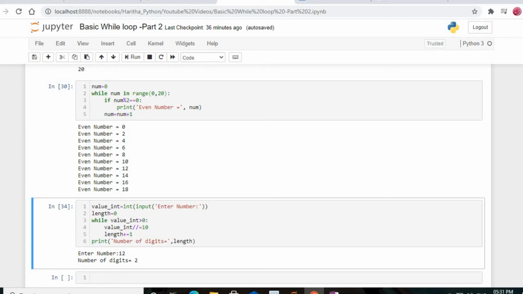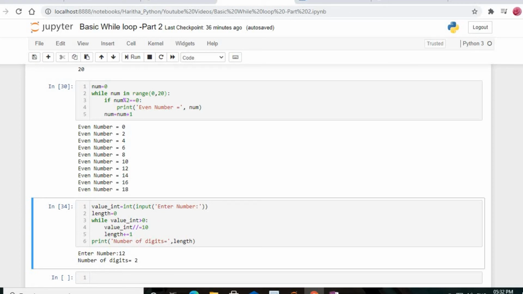Each time we perform such a division, we increment the value of the length variable, which keeps count of the number of digits until the quotient in our division results in 0. In that case, we have run out of digits, and we need to break out of the while loop, and this is why we said the condition for while loop execution is value_int is greater than 0. So when we run out of digits, the while loop will terminate, and then we move on to the print statement at the end.